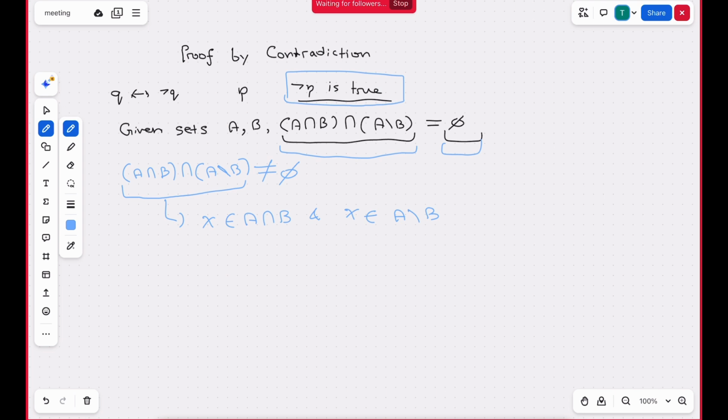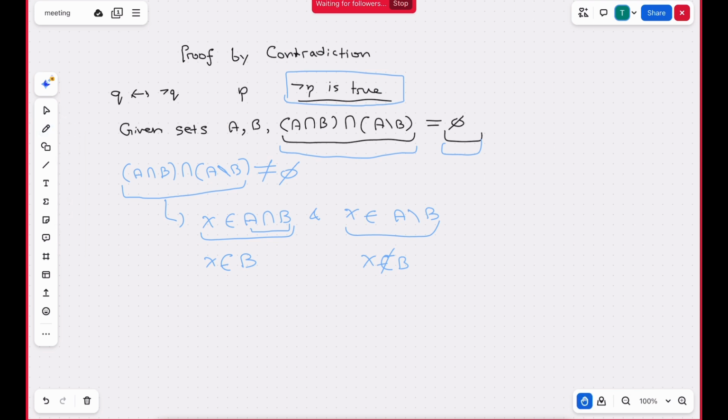So since X belongs to A intersection B, we can conclude that X belongs to B because this includes the elements in both A and B. Similarly, since X belongs to A without B, we can conclude that X does not belong to B.